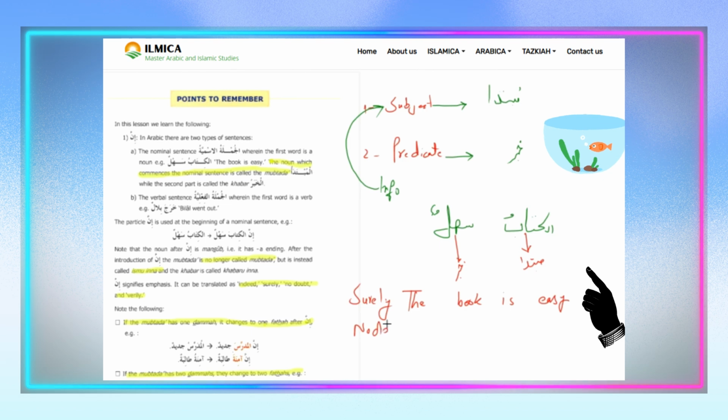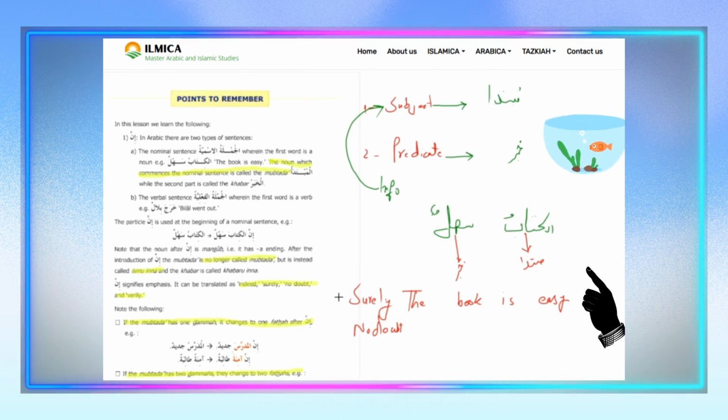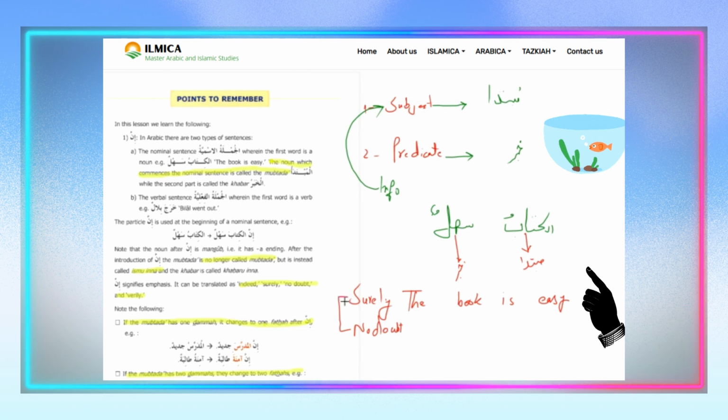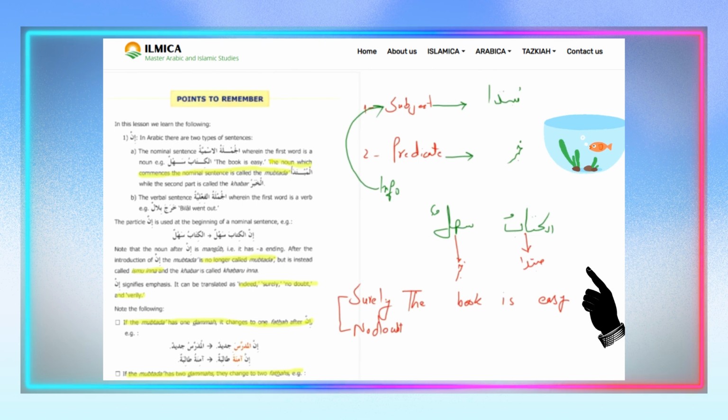Okay. No doubt, or undoubtedly. You can say anything. So we have these two synonyms. Surely means for sure. For sure, this book is easy. Or no doubt, there is no doubt in this that the book is easy.